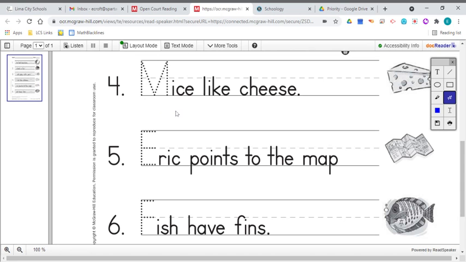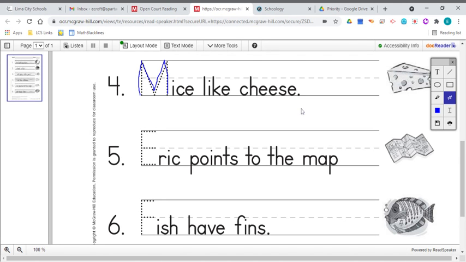It says, mice like cheese. Mice like cheese. Now, of course, we have to do our tracing of our capital letter. You're probably better at it than I am, right? Tracing that M in mice like cheese.